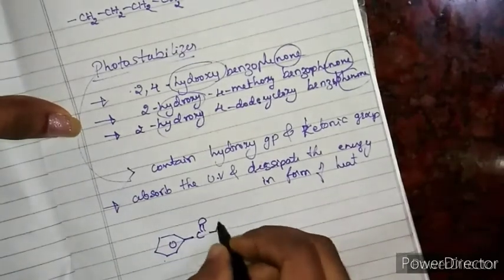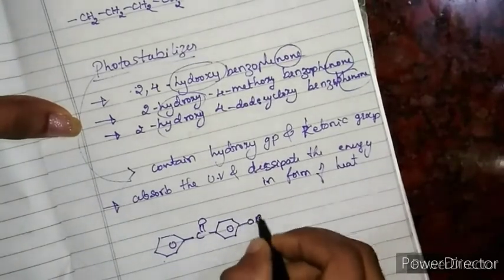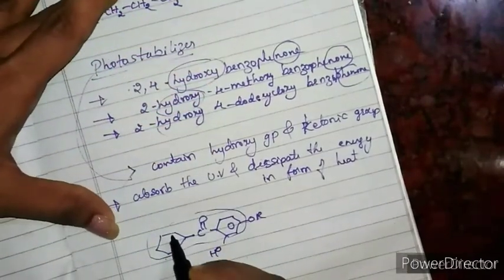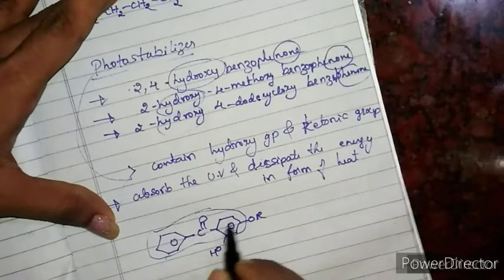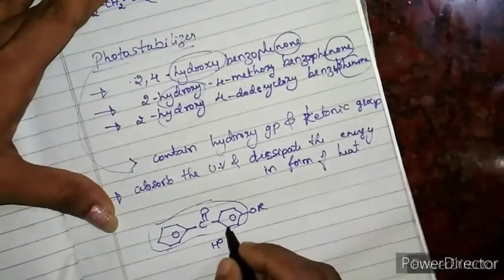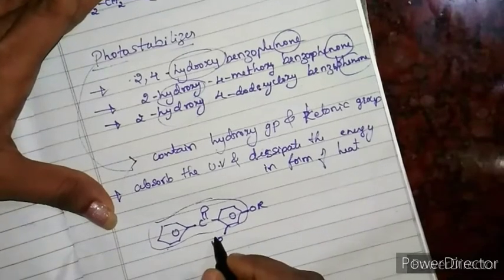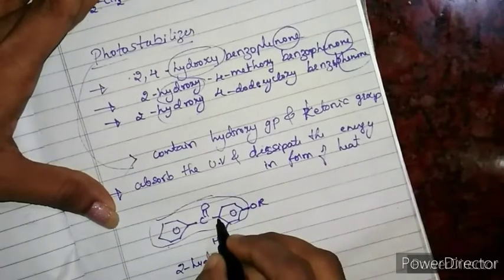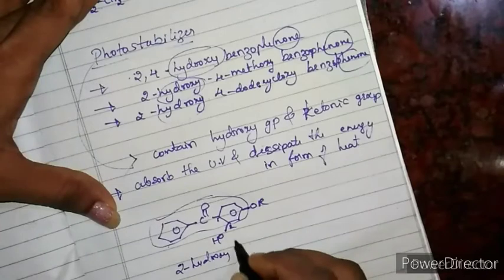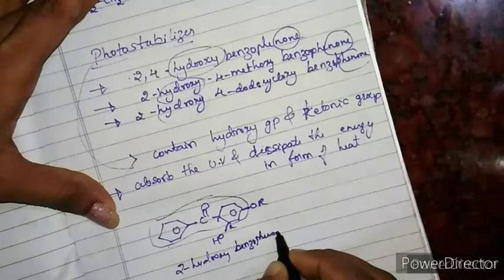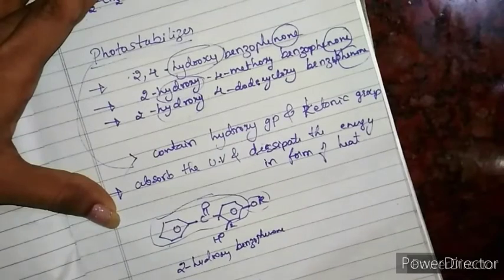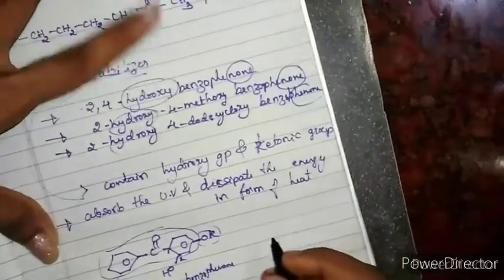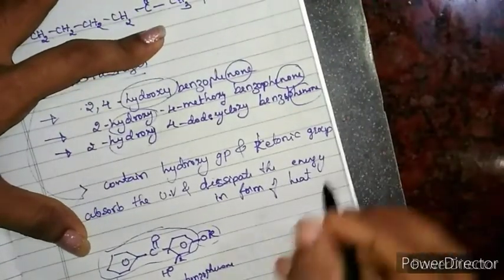C double bond O, or OH. Now this group is a benzophenone, right? A benzene, C double bond O, benzene ring means it is a benzophenone, and you have an OH group here, OR. That means this is a 2-hydroxy. Why is it 2-hydroxy? This carbon is 1, this is 2. So, 2-hydroxy benzophenone, and here you have a substitution. That is why this is a substituted 2-hydroxy benzophenone.